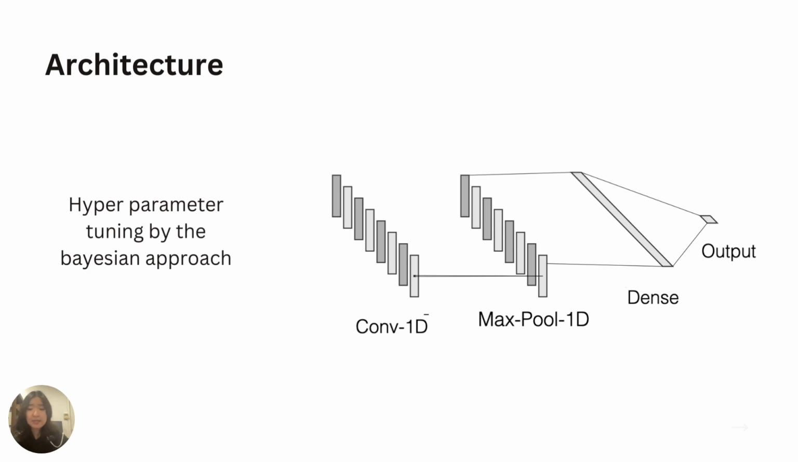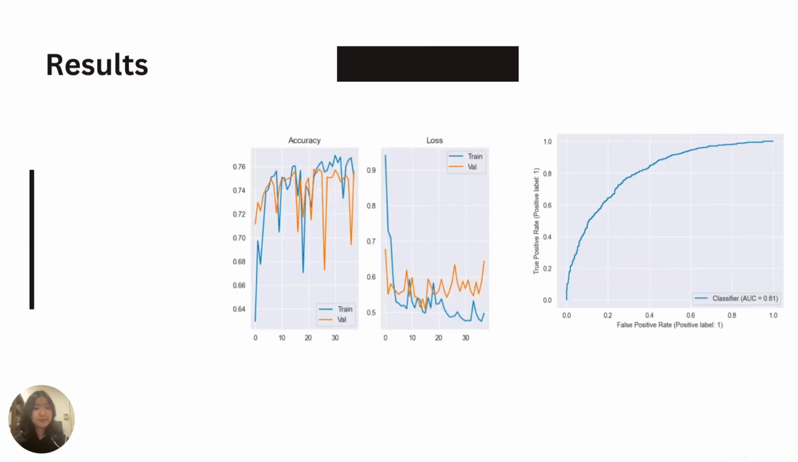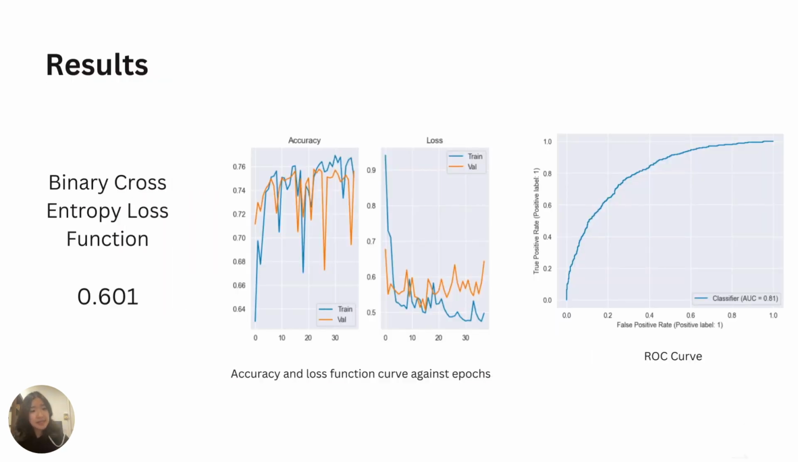In our case, the time series is the minute interval of taken objectives. The architecture is a 1D convolutional layer and then goes through max pooling and then the output. This architecture was chosen by the Bayesian approach of hyperparameter tuning. Once again, fitting the model on the training dataset and then testing it on the validation, we obtained a loss of 0.601 and an AUC of 0.81.